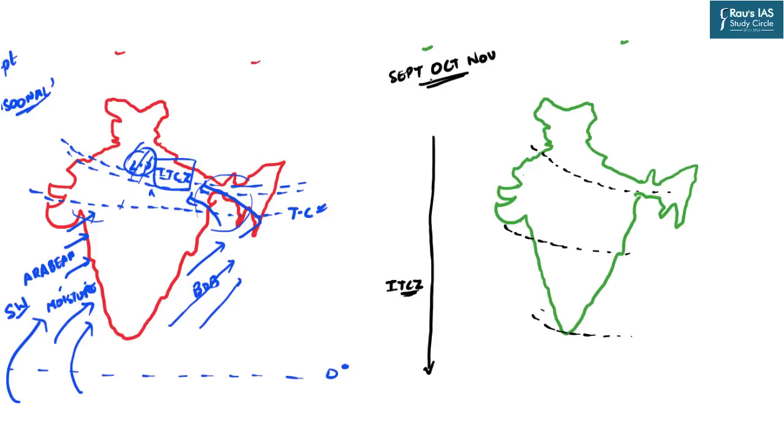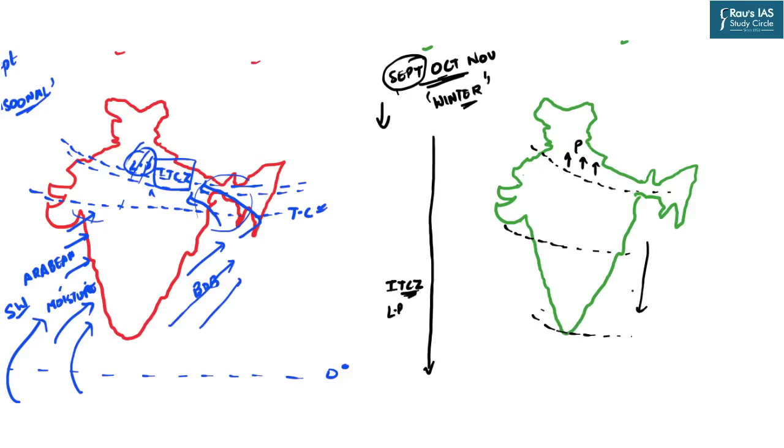Also, with the coming of the months of late September, October, and November, we know that the winter starts to arrive. Obviously, not very chilled winters, but the temperatures which you will be experiencing in the second half of September will be significantly lower than the temperatures which you experienced during the months of May, June, and July. So this relative reduction of temperature, what will it do? This relative reduction in the temperature will increase the pressure, relative pressure in this particular region. And the ITCZ, which is the low pressure region, is basically shifting downwards.